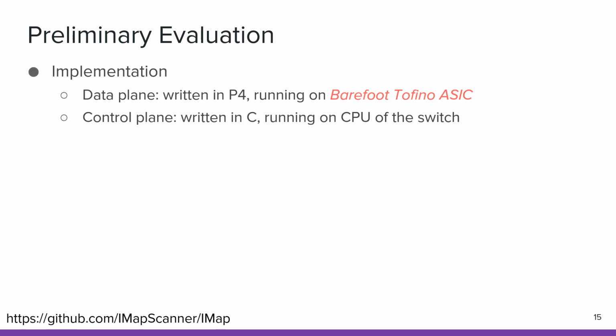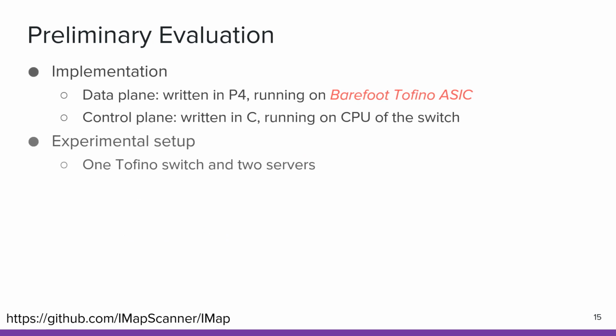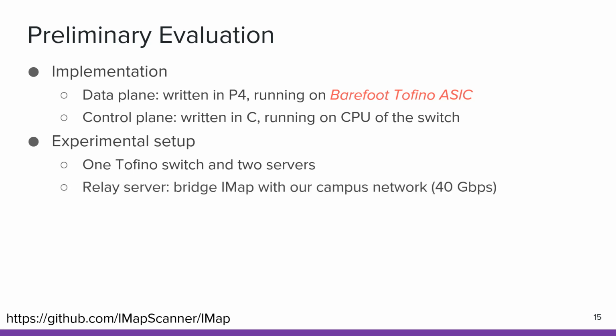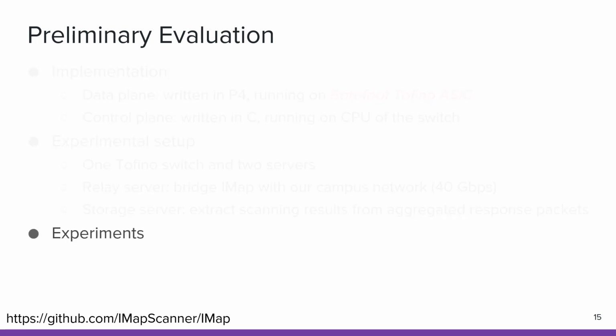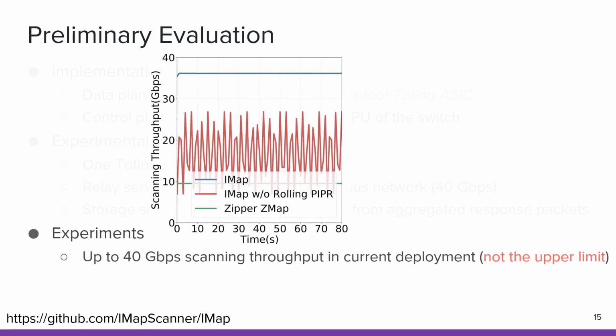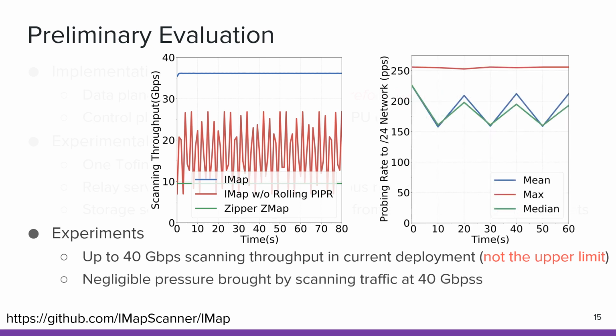For evaluation, we implement the prototype of IMap on a real physical Tofino switch. To set up our experiments, we have two servers connected with the Tofino switch. One runs as a node to bridge IMap with our campus network, and the other one runs as a storage server. Finally, we conduct preliminary experiments to show the performance of IMap. As you can see, IMap is able to generate port packets at 40 Gbps, which is a 4 times improvement compared to ZMap. Note that 40 Gbps is not the upper limit of IMap. When IMap scans at 40 Gbps, several edge networks in the scanning space only receive hundreds of port packets per second, which is negligible for most edge networks.